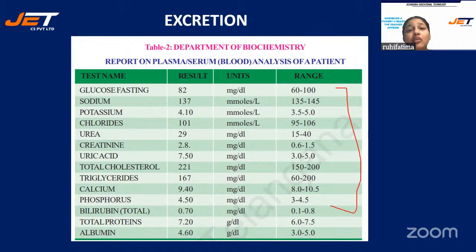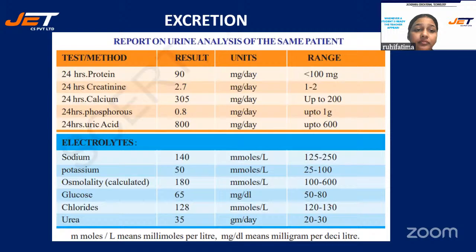If that waste will not be removed, what will happen? It will create imbalance. It will create malfunctioning of the body, right? So that needs to be removed from the body. That is why excretion plays a very important role in our body. Understood? These are the urine samples and the results. What do we do when we conduct the test? We conduct tests for 24 hours for protein, creatinine, calcium, phosphorus, and uric acid. We observe the sample for 24 hours, and then we find out the result.